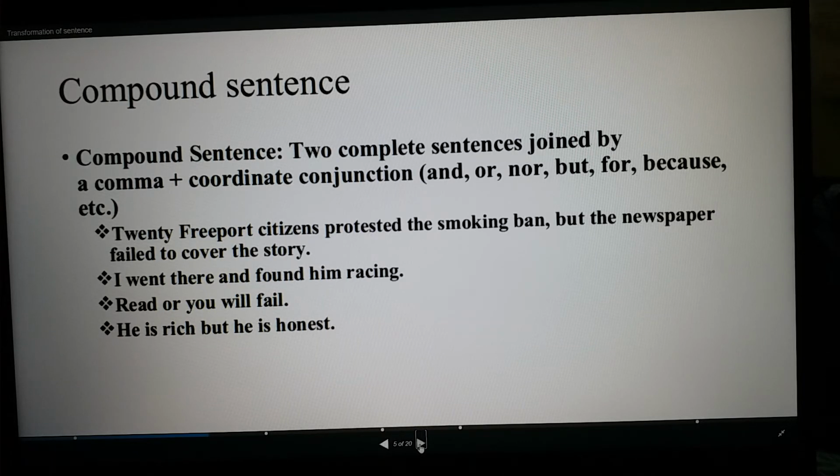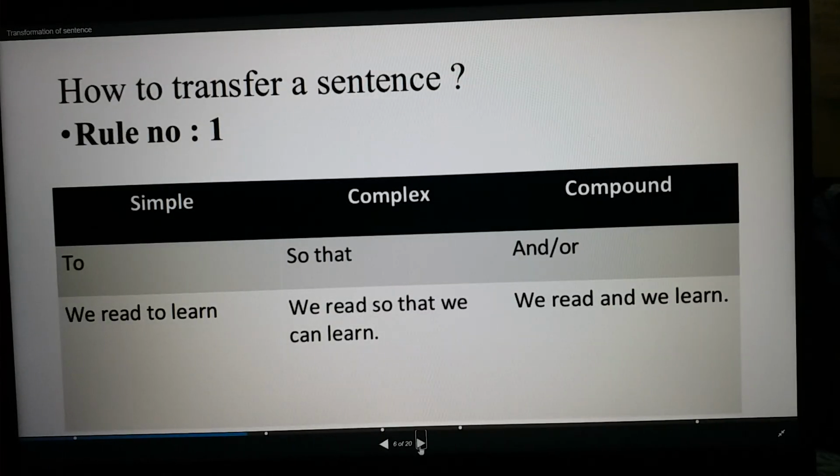but. So far you have learned what is simple, what is complex, and what is compound sentence. Now we will try to understand how to transfer from simple to complex and compound. So rule 1, you can see here, rule 1 is to. That means if a simple sentence has to or infinitive to which gives the sense of purpose, how can we change it into complex and compound?